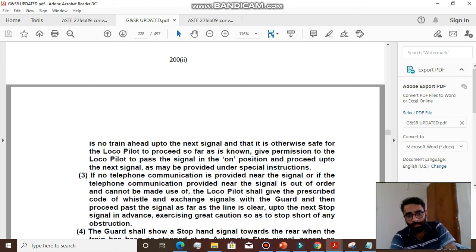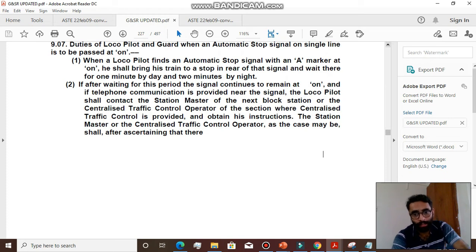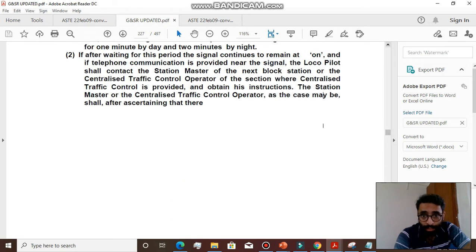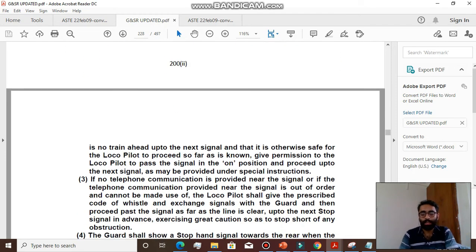So station master or the centralized traffic control, whatever the case may be, the loco pilot has to contact the authority via telephonic communication and ask for the instructions, obtain the instruction, and the station master or the centralized traffic control, as the case may be, they should ascertain that there is no train up to the next stop signal and it is safe for the loco pilot to proceed ahead.